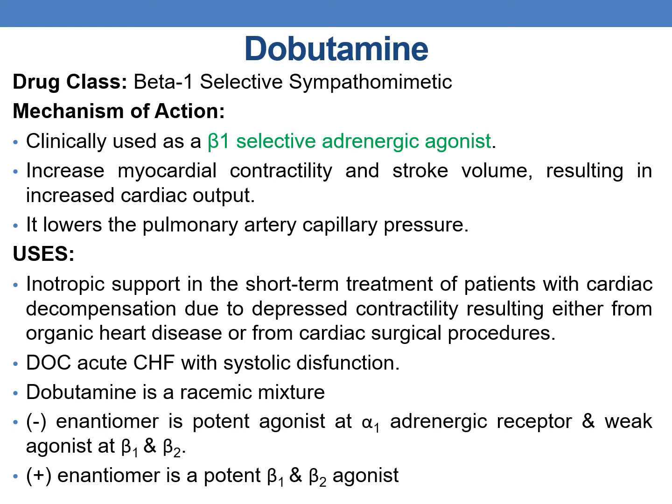Coming to the next drug, that is dobutamine. It is a beta-1 selective sympathomimetic drug. The mechanism of action is that it is a selective beta-1 adrenergic agonist. It increases myocardial contractility and stroke volume, resulting in increased cardiac output. It also lowers the pulmonary artery capillary pressure.